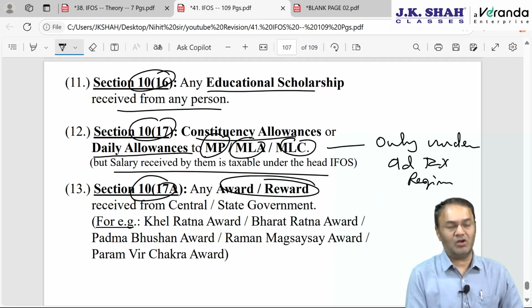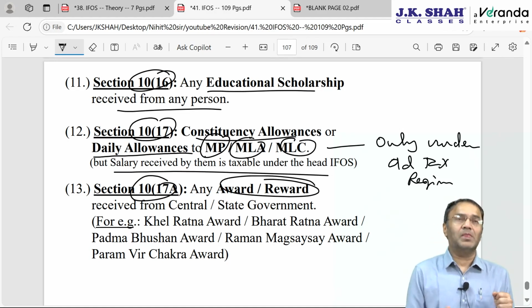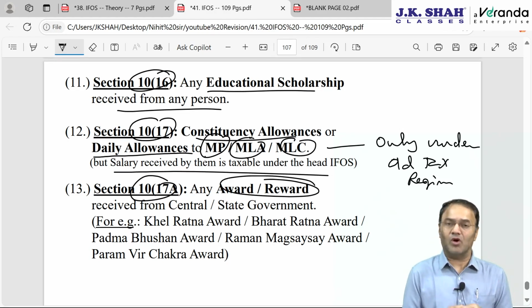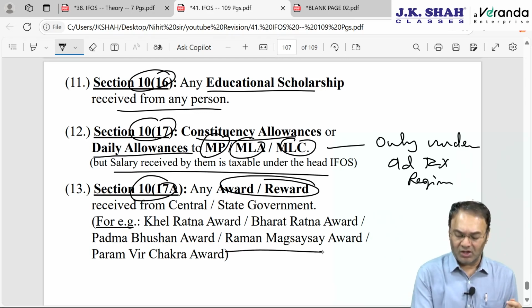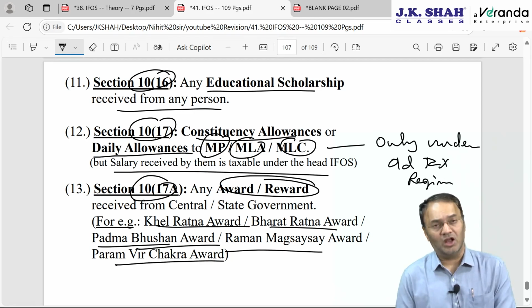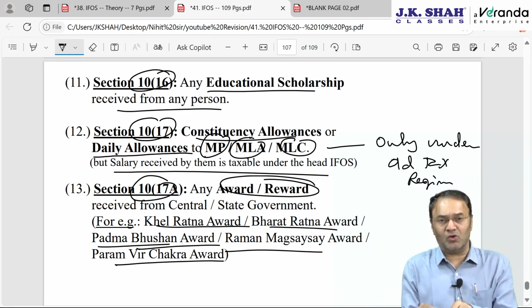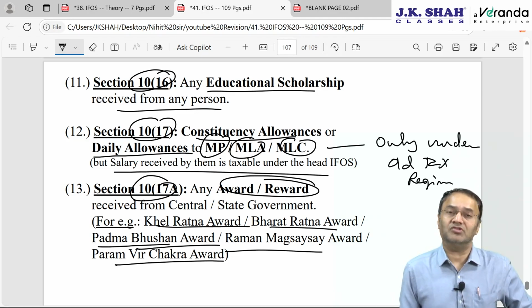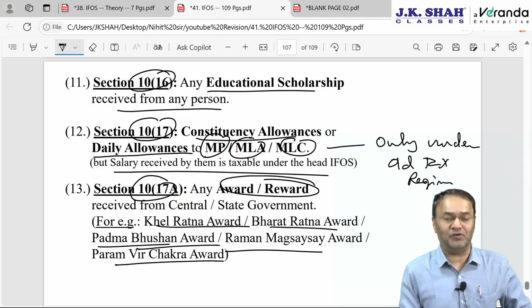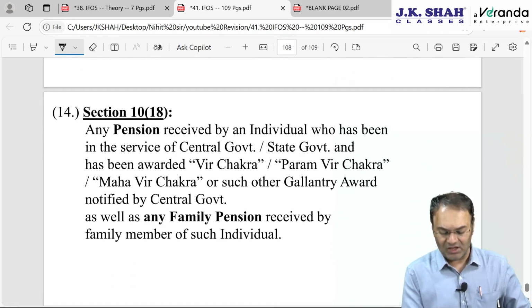10.17A, any award or reward like Ramon Magsaysay Award, Bharat Ratna Award, Khel Ratna Award, etc., or any other gallantry award, bravery award, these awards: Padma Bhushan, Khel Ratna, Bharat Ratna, Param Vir Chakra. Along with the reward, government gives not only a trophy or shield, government will give a cheque of 5 lakh rupees, 10 lakh rupees, 50 lakh rupees, that will also be exempt.